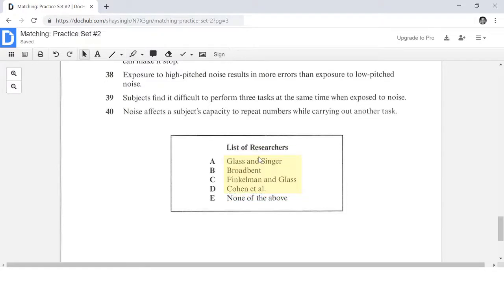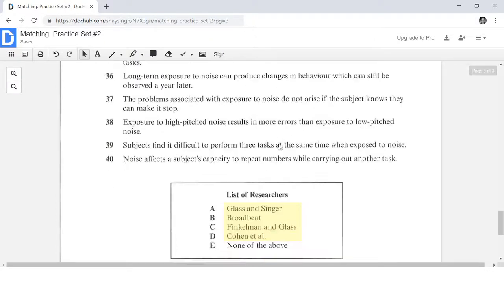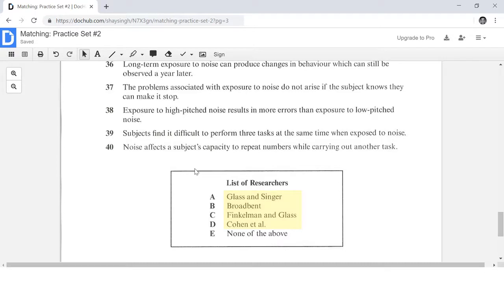Basically, we're going to be looking for all of these keywords. All of these are proper nouns. These are names of people. So we are going to be looking for these keywords in the reading passage. And once we locate these keywords, then we're going to look around that area for the keywords from the question in order to find out which question is the correct match for each one of these answer choices.